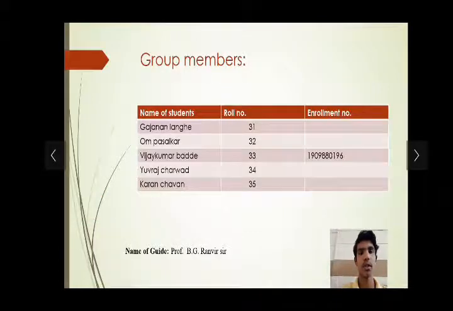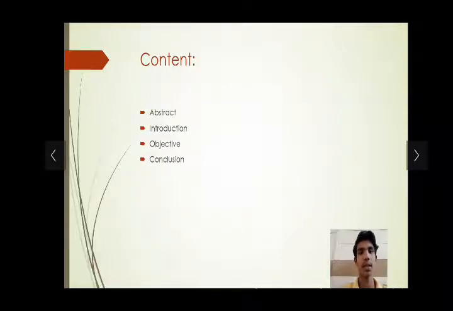The guide for this report is B.G. Ranveer sir. Contents: abstract, introduction, objective and conclusion.